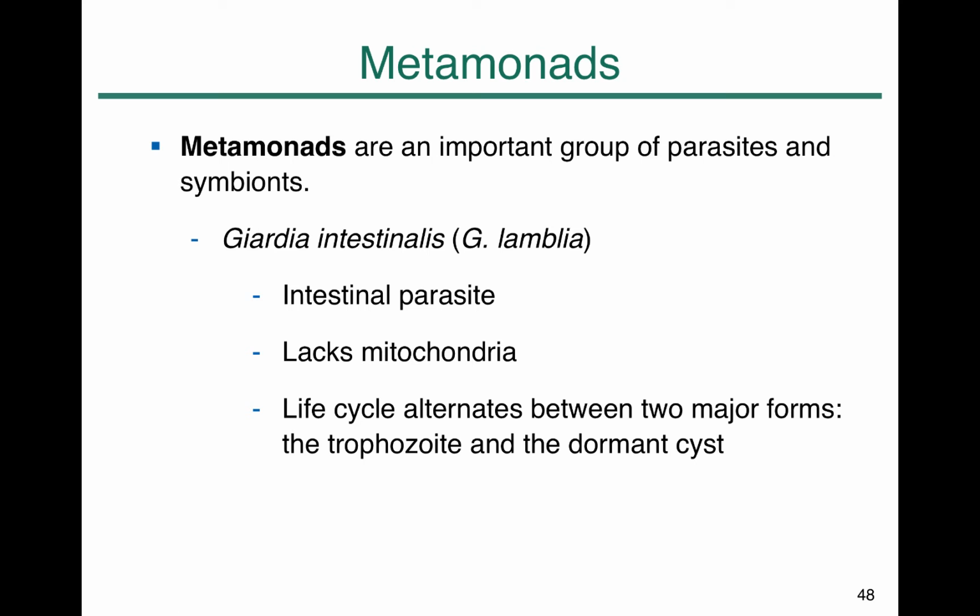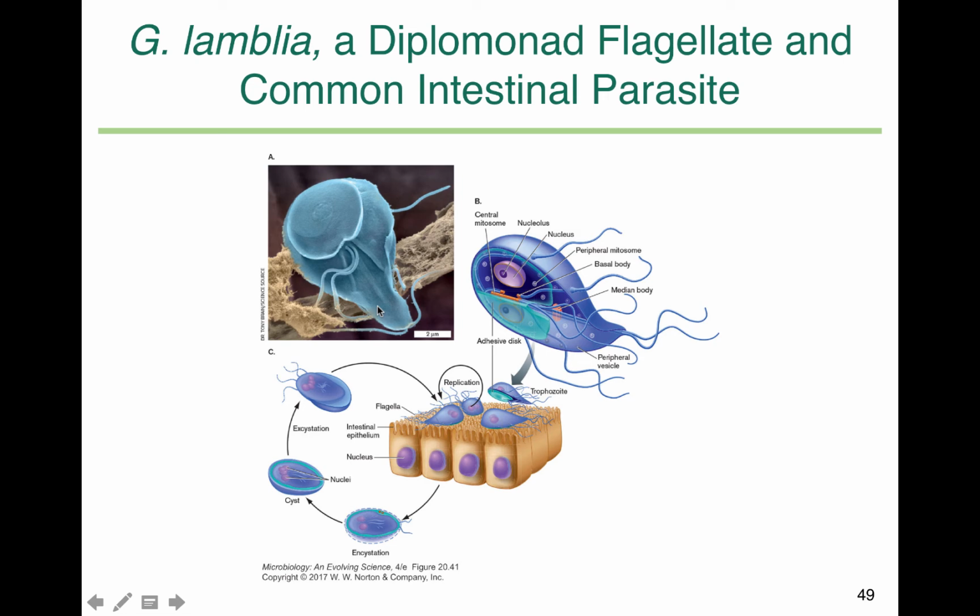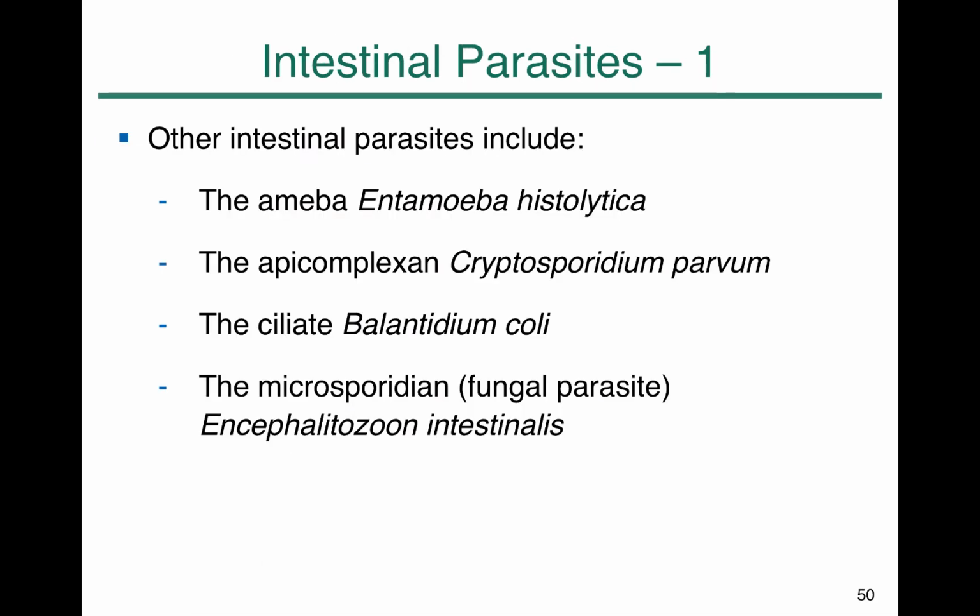If you happen to be in countries or areas where pure water is not available, then the water is oftentimes contaminated with Giardia species that cause intestinal disease. This is the microscopic image of Giardia. It has multiple flagella, and it goes through a life cycle. It infects the epithelium of the intestine. Other intestinal parasites include amoeba, Apicomplexans such as Cryptosporidium, Balantidium, and some of the Microsporidian species.